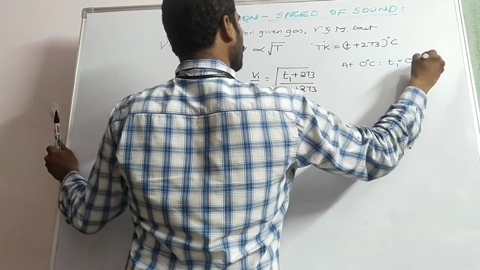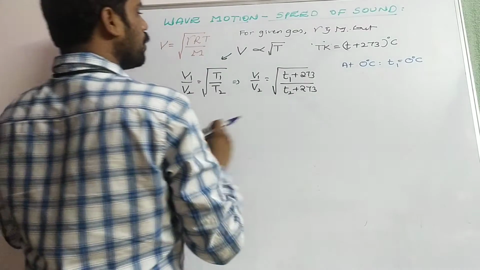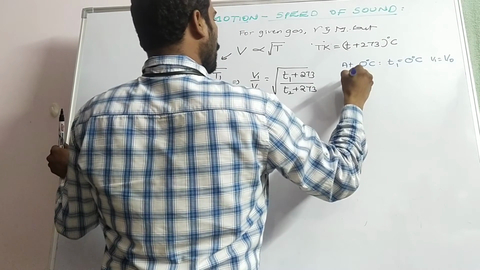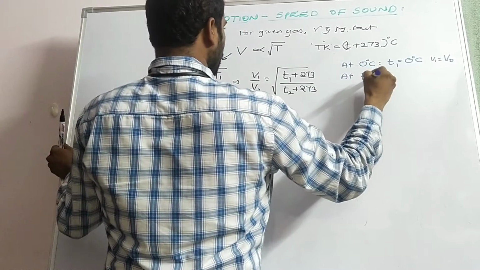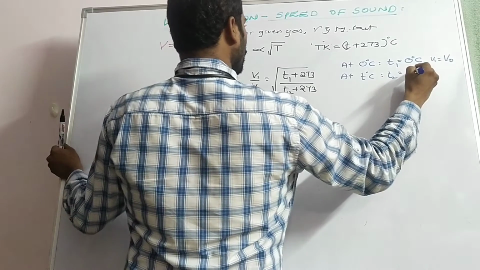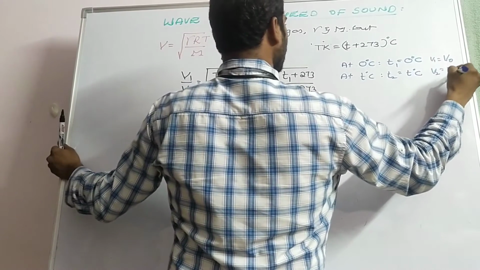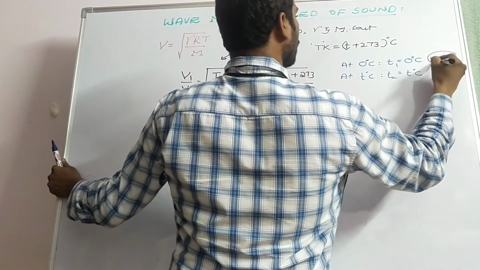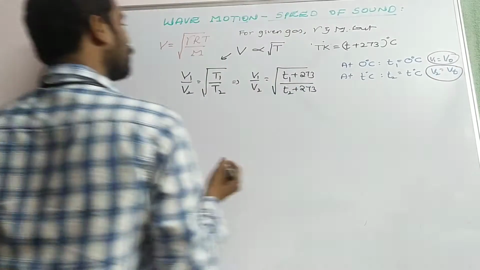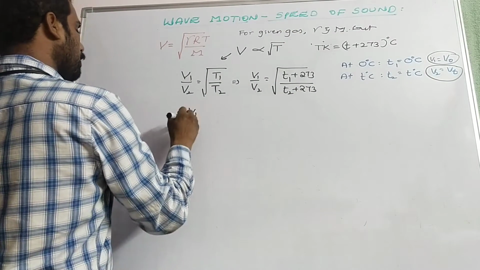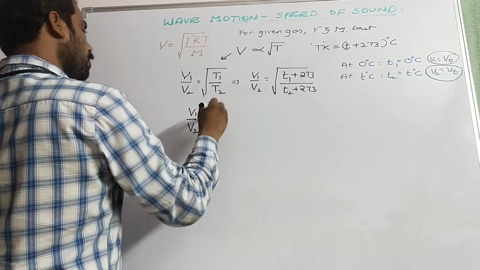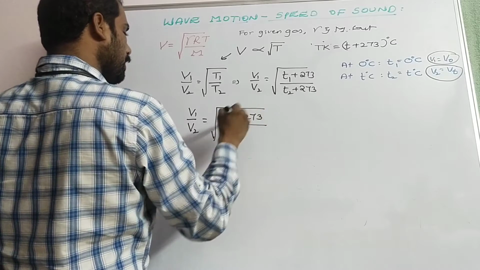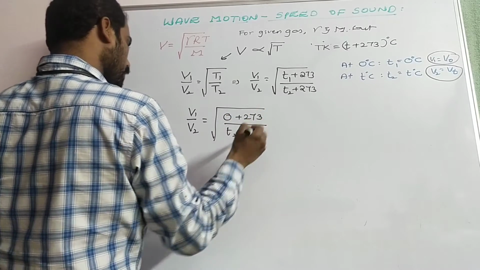T1 is equal to 0 degrees Celsius, then V1 is equal to V0. Now at T degrees Celsius, T2 is equal to T degrees Celsius, and V2 is equal to Vt. So V1 by V2 is equal to root of (0 plus 273) by (T2 plus 273).